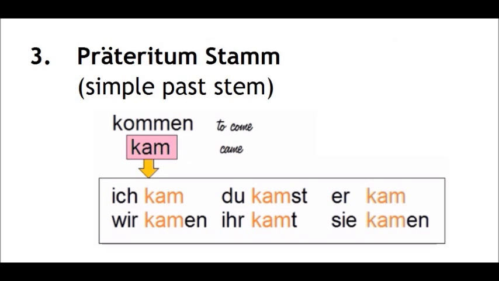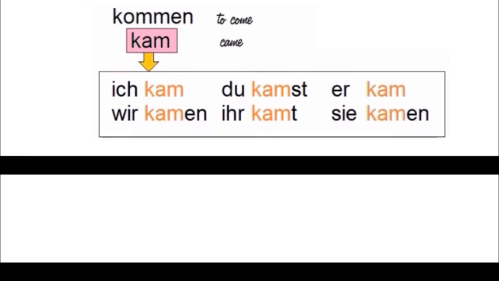But first, let's look at the last rule, and that is rule number 4, the original Konjunktiv 2 for strong verbs. While the Konjunktiv 2 of weak verbs is just the same as the Präteritum, the Konjunktiv 2 of strong verbs is derived from the past stem. You give it an umlaut if you can, then add an e, and then the modal verb conjugation.